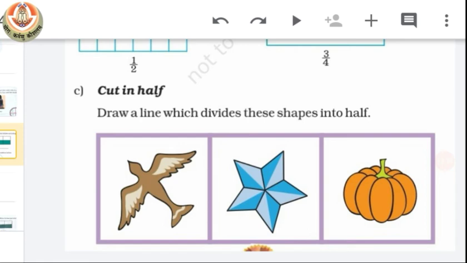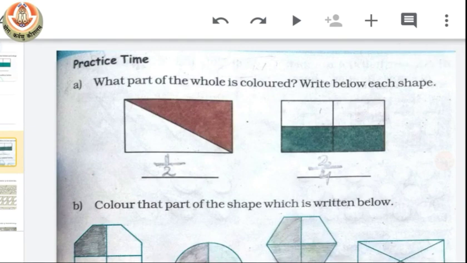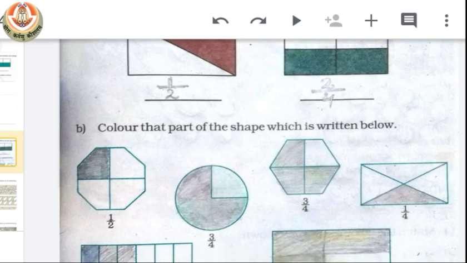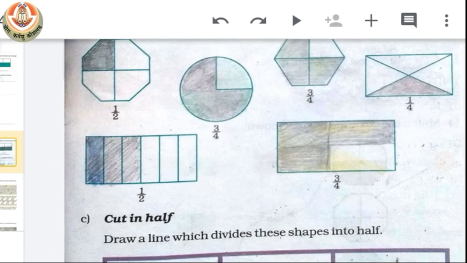Cut in half. We have given 3 diagrams and we have to cut them into 2 equal half parts. So for this, we will cut this bird from here, we will cut this star from here, and we will cut this pumpkin from here. If we cut it from here, it will not be equal. Okay. So this is the way we will cut all the given figures. You can have a look at the given answer. Okay, this is the way you have to do this.